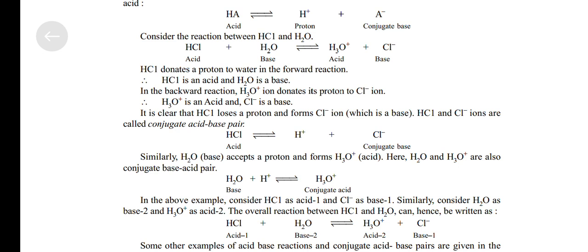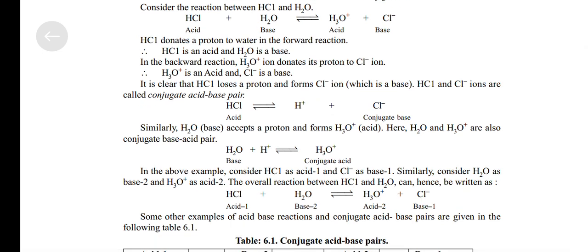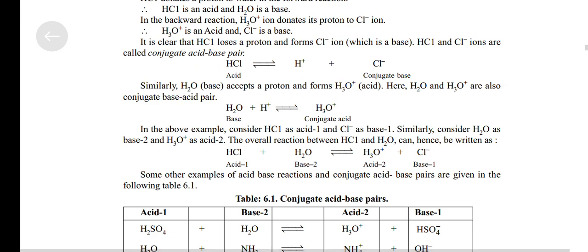HCl plus H2O form H3O positive plus Cl negative. It is clear that HCl loses a proton and forms Cl negative, which is a base. HCl and Cl negative ions are called a conjugate acid base pair. HCl, acid, equals H positive plus Cl negative, where Cl negative is the conjugate base.